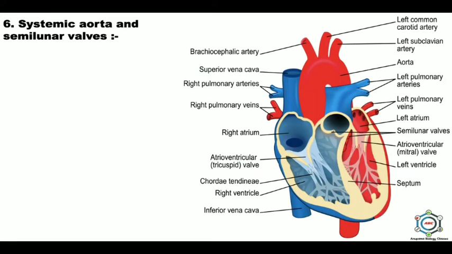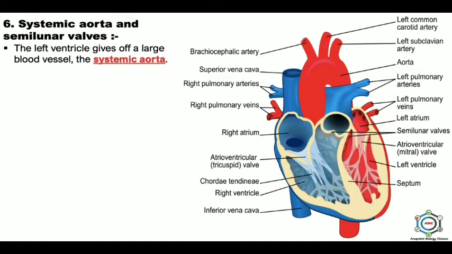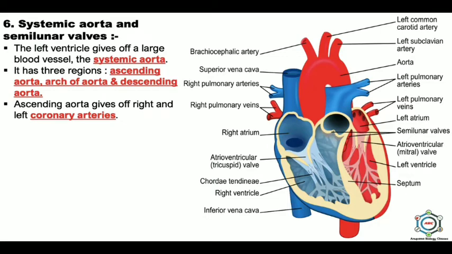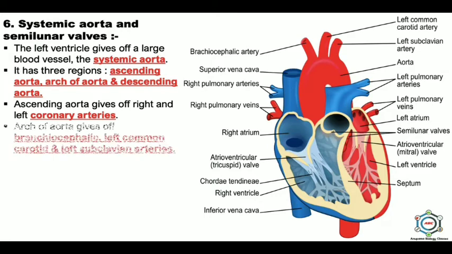Now the systemic aorta and the semilunar valves. This is the structure of the heart. The left ventricle gives off a large blood vessel, the systemic aorta. This is the aorta, and it has three regions: ascending aorta, arch of aorta, and descending aorta. The ascending aorta gives off the right and left coronary arteries. At the base of the ascending aorta are three membranous semilunar valves which check the return of blood to the ventricles. The arch of aorta gives off the brachiocephalic